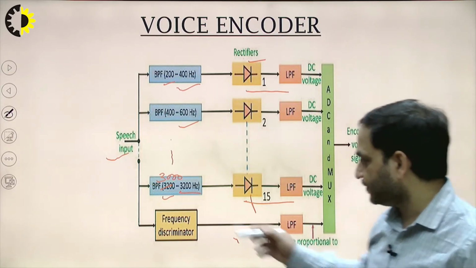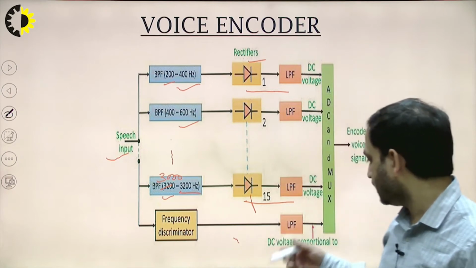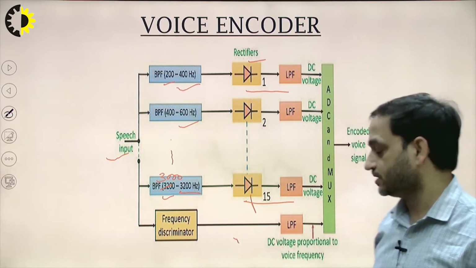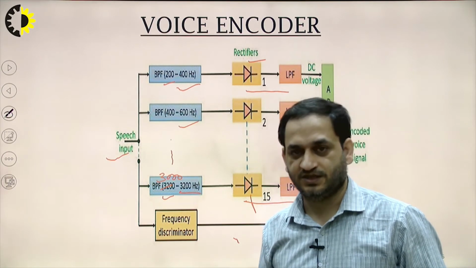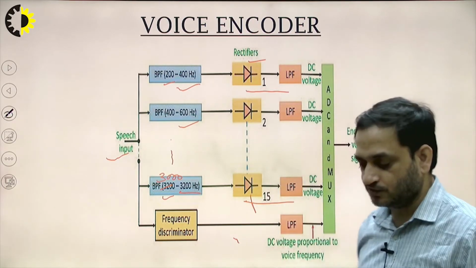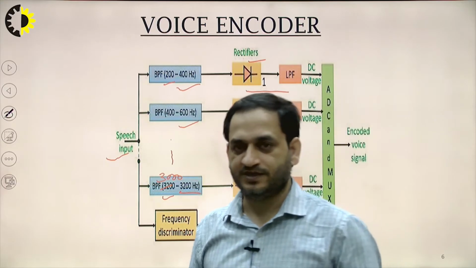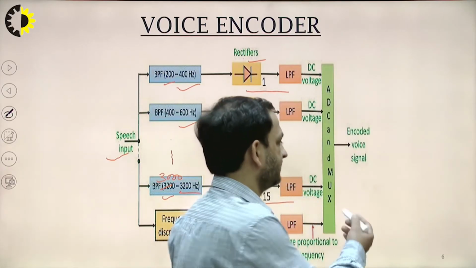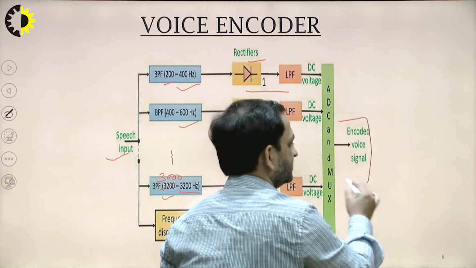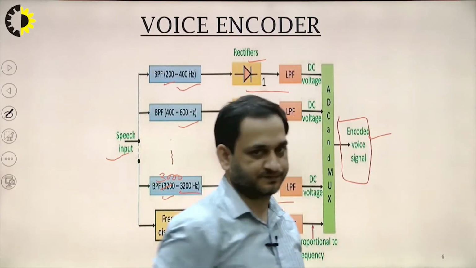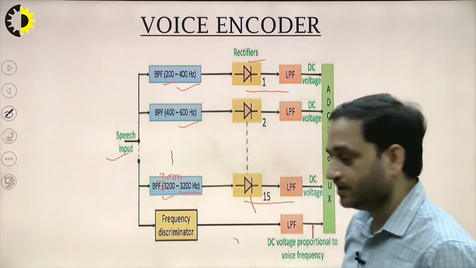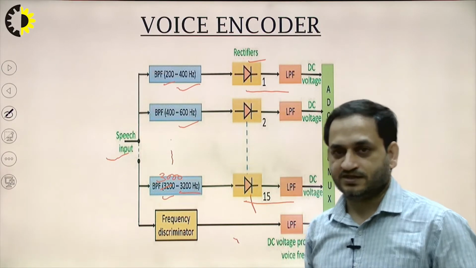Then we have the frequency discriminator, which also generates a DC voltage proportional to the voice frequency. Then we are using the ADC and the multiplexing. Based on that, the output which comes out is the encoded voice signal in digital form. Okay, so in this way we generate the voice.